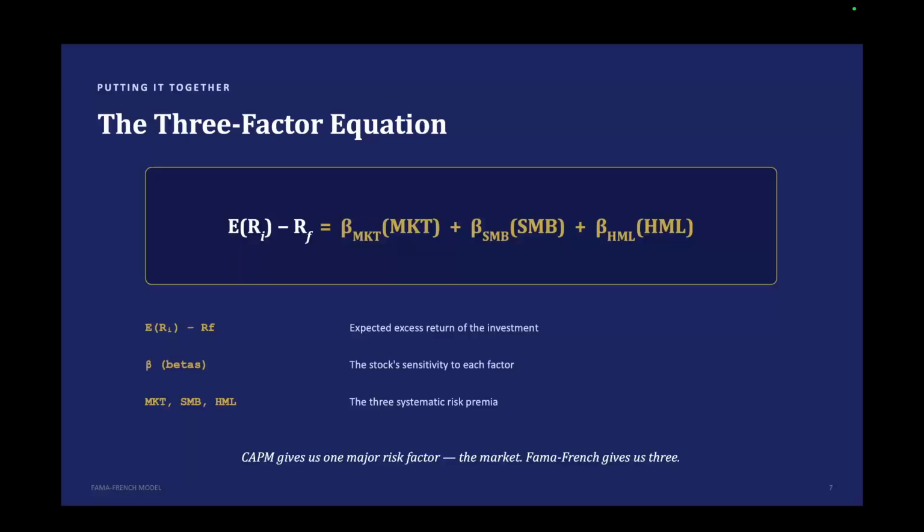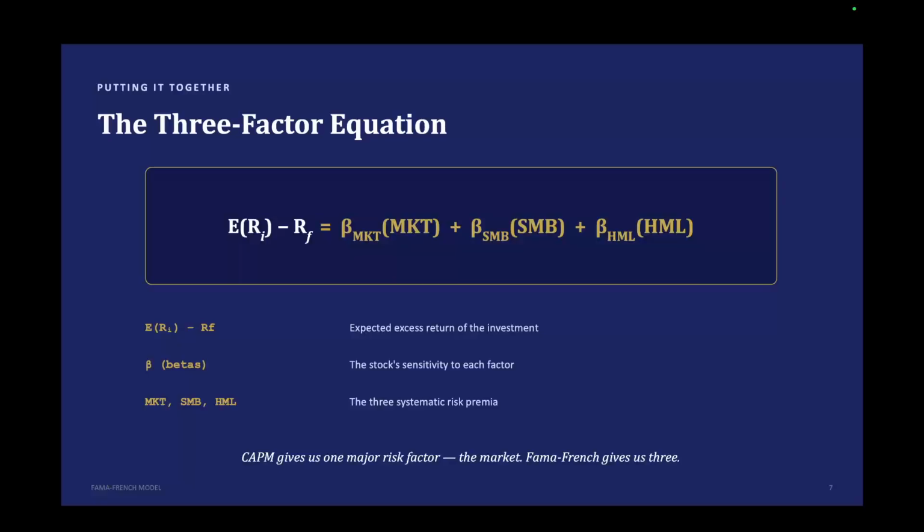So let's put all of these together. The Fama-French three-factor model can be written as: the expected excess return of the investment is equal to the market risk premium times its beta, plus the SMB times the beta, and the HML times the beta.